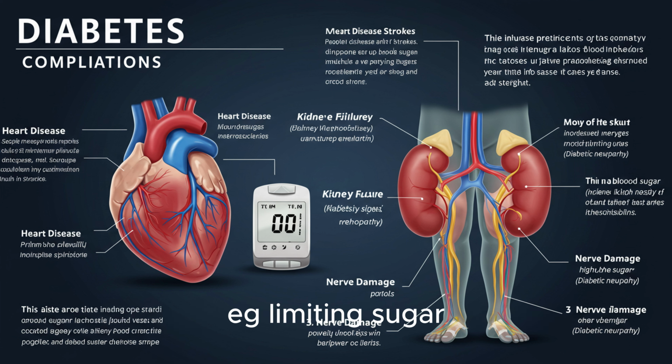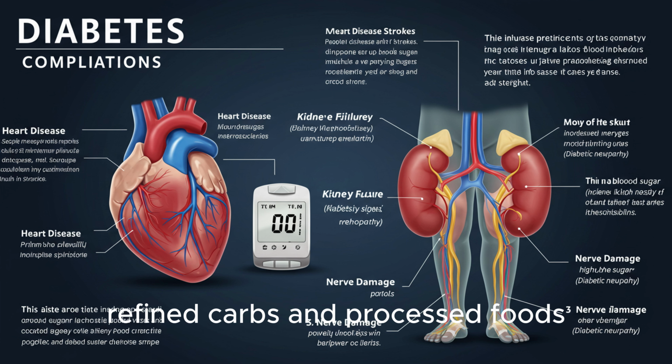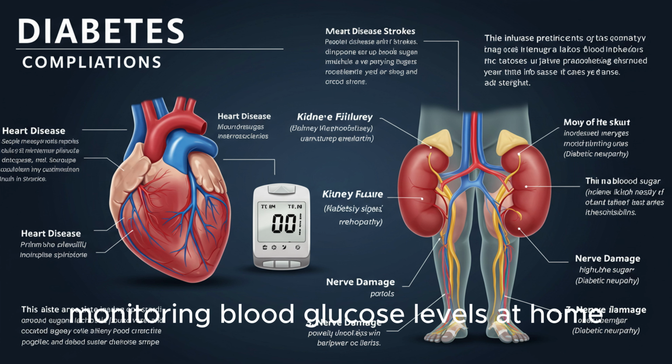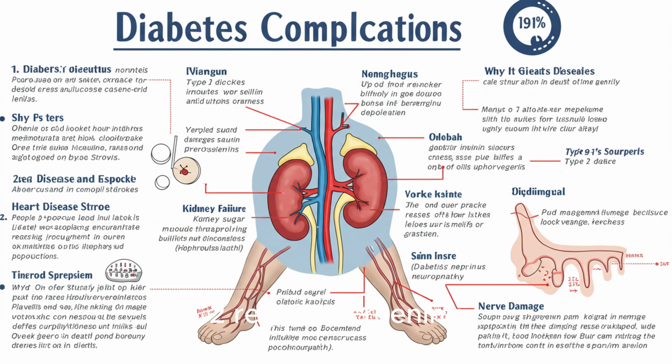Dietary changes, e.g., limiting sugar, refined carbs, and processed foods. Regular exercise. Monitoring blood glucose levels at home. 2. Regular screening. Routine checkups can catch complications early. Eye exams for retinopathy, foot exams for ulcers and nerve damage, kidney function tests, cardiovascular risk assessments.